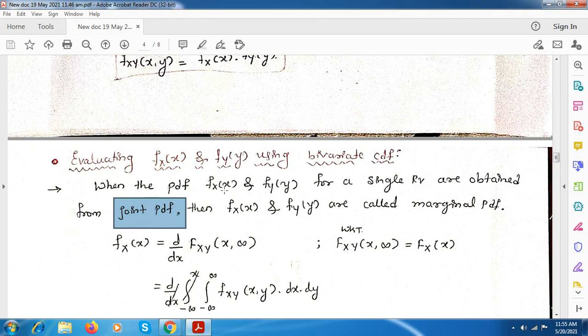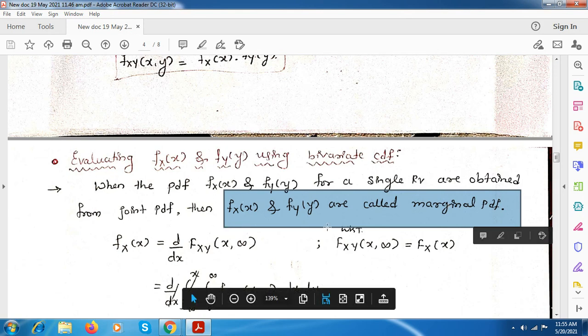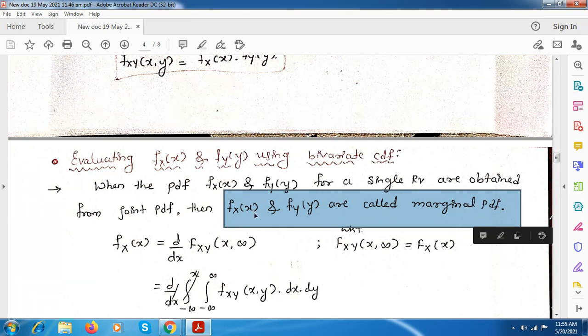Here, these can also be called marginal PDFs, because these are from the bivariate. This fx of x and fy of y are called marginal PDFs. You just note down this marginal PDF, you just write a point for that.